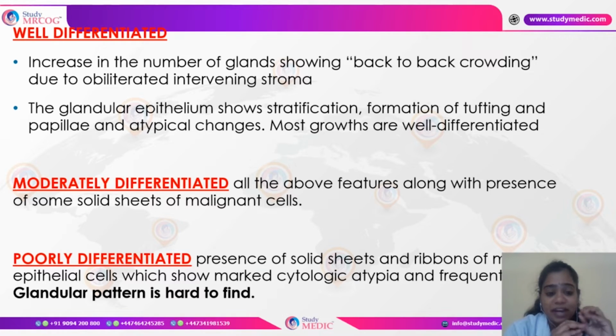Whereas in poorly differentiated, we see that the glandular pattern which you normally see, like the back-to-back gland arrangement, is very hard to find. You can only see sheets of cells, and also there will be cytological atypia, and mitotic figures would also be more, but the glandular pattern is very hard to find.